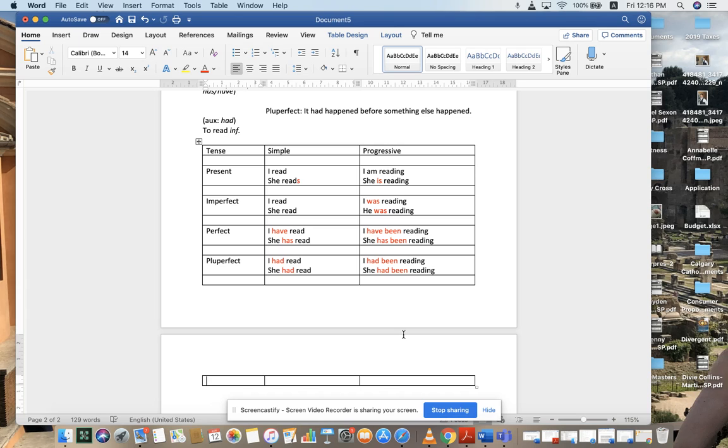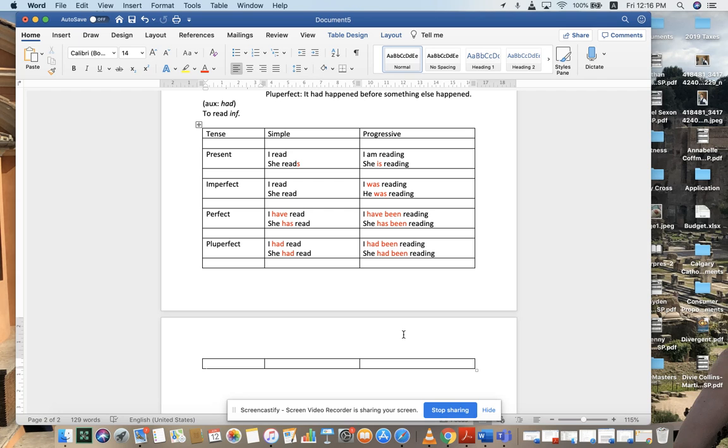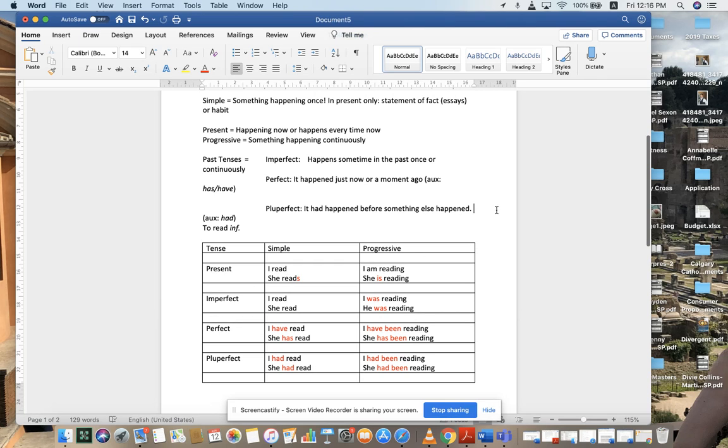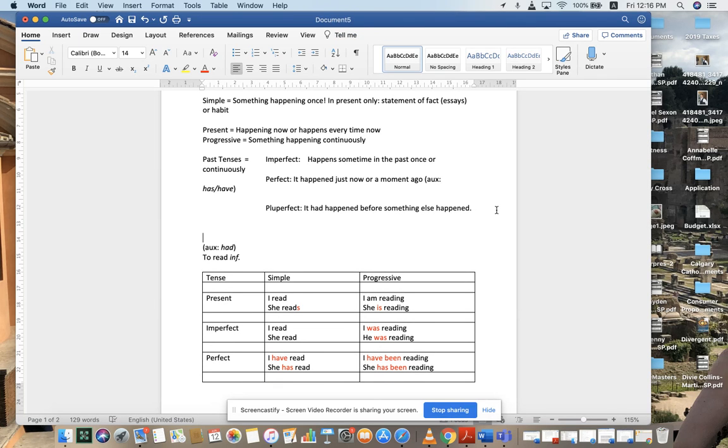Okay, I think everybody here recognizes when we're discussing the future tense that something will happen at some time, but also something can happen in the future before something else will happen in the future. Or, for example, something will happen in the future just as something else happens. I'll explain in a minute what I mean. But when we're talking about that, let's put a different category here. This is future tenses.